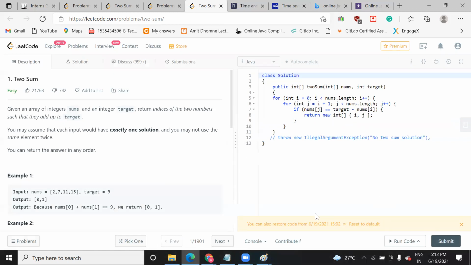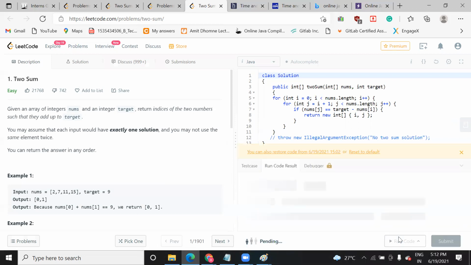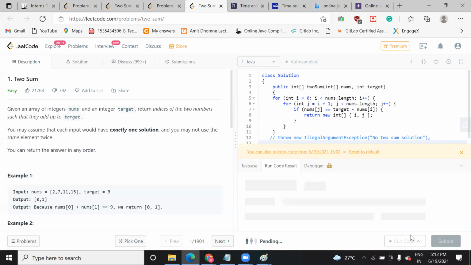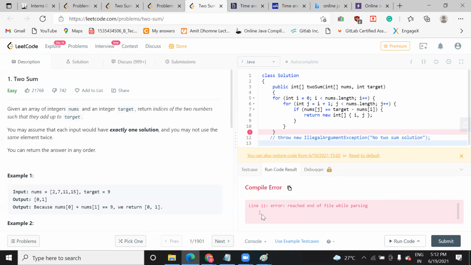So once you have logged in, you can run from here and see whether any errors are coming. See, it is giving an error: reached end of file while parsing. Okay, let me remove this. Again, it is giving reached end of file while parsing. Why is it giving this?